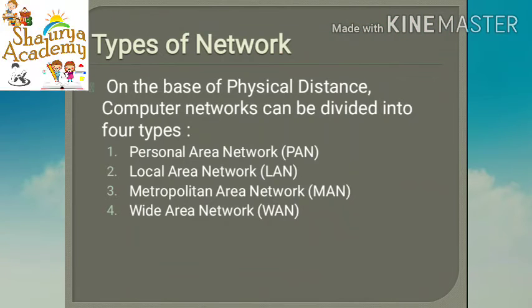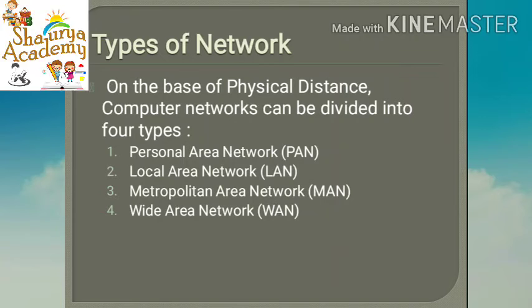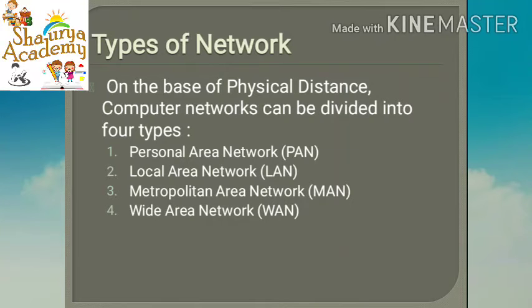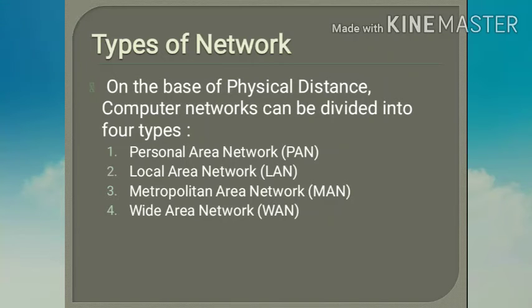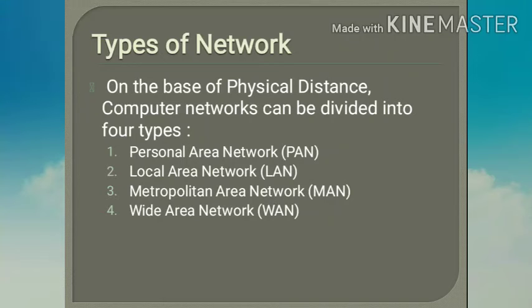Types of network. On the basis of physical distance, computer networks can be divided into 4 types. Basis of physical distance means physically where the computers are kept, as per that particular distance or connection, this network is divided into different types. Now there are mainly 4 different types of networks.